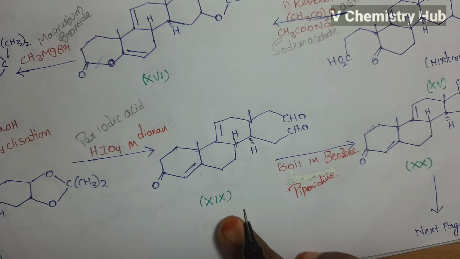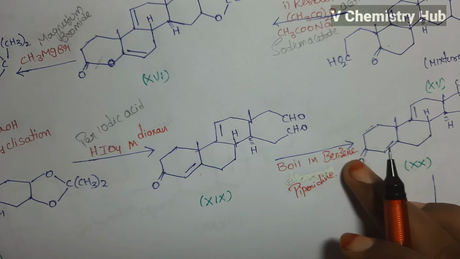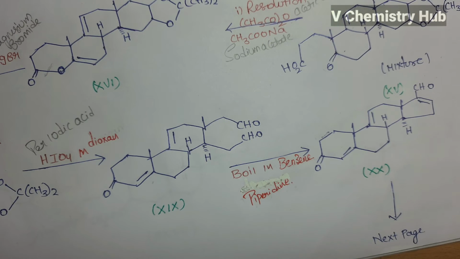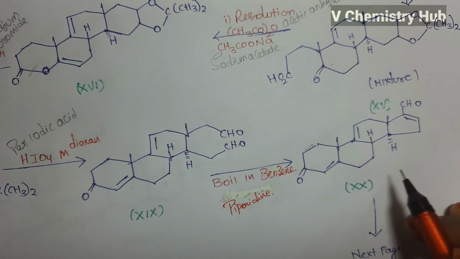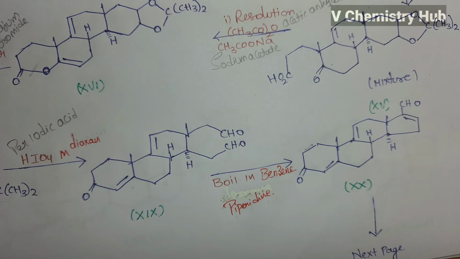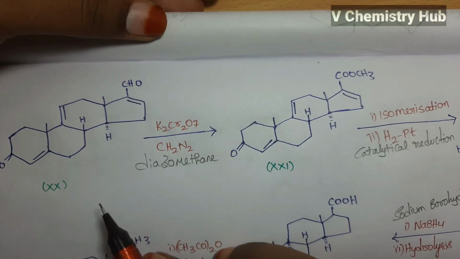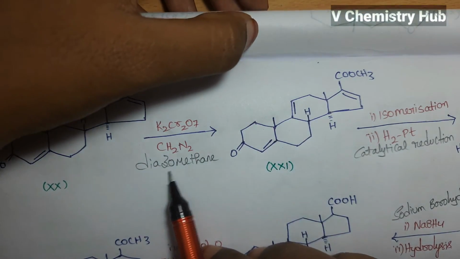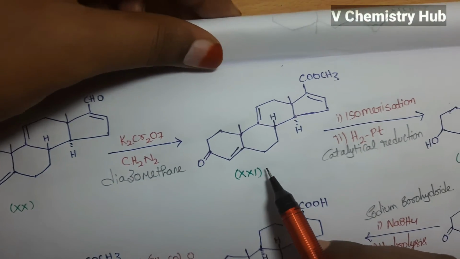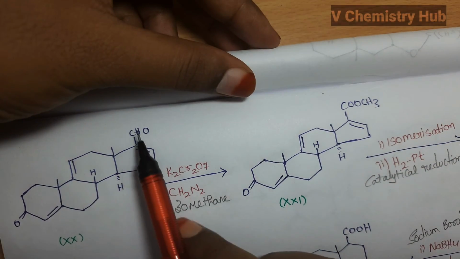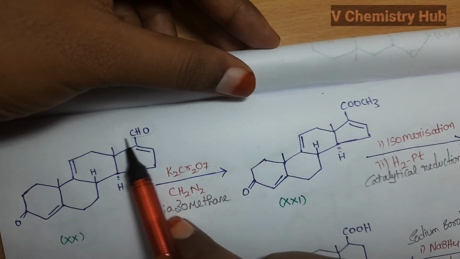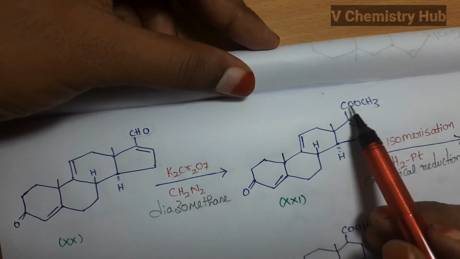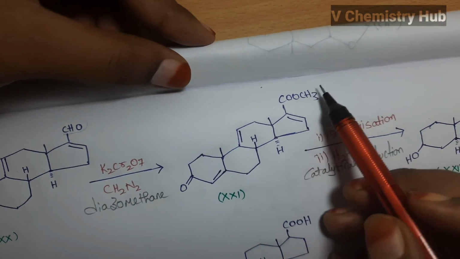So this is on boiling with benzene in presence of pyridine. Then we will get this compound 20. So this is the compound 20. So later on, compound 20 on oxidation with K2Cr2O7 in presence of diazomethane, we will get this compound 21. Here in this aldehyde group CHO, this OCH3 group is attached.